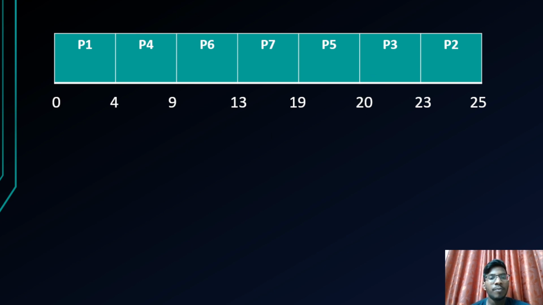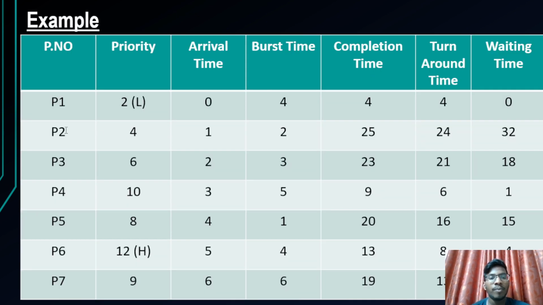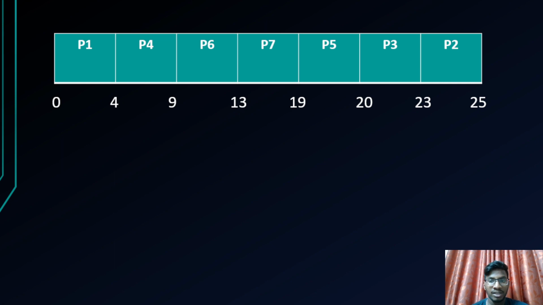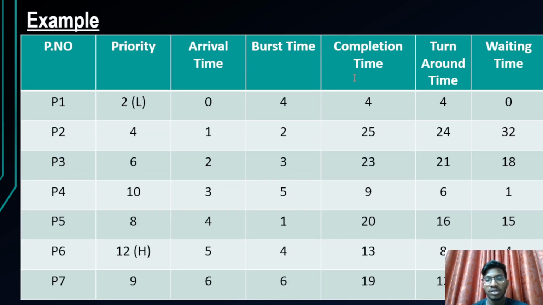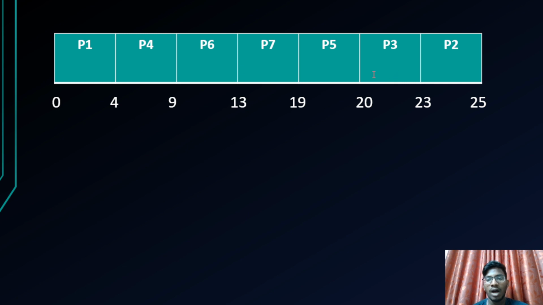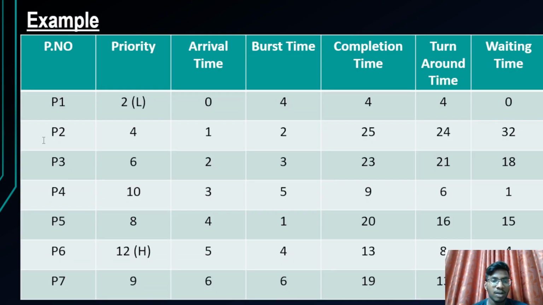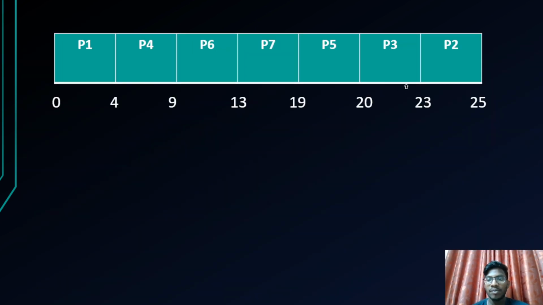After 20, P2 and P3 will be remaining, and out of P2 and P3, P3 has the highest priority. So this is executed first. So after P5, P3 is executed until its burst time, because its burst time given is 3. So 20 plus 3 gives you 23. In the time interval 20 to 23, P3 is executed, and the last remaining process is P2. It has the low priority, and it is executed lastly with burst time 2.